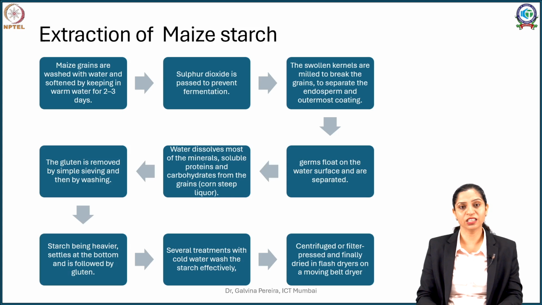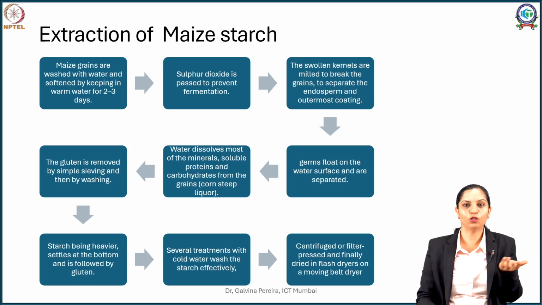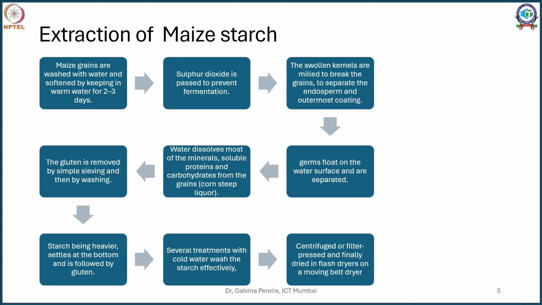Now for other drugs such as potato, which doesn't contain much of the gluten, the process is much simpler. You have to grind it, just separate the cellular debris and pass it through a fine mesh. What is going to happen is through that fine mesh your tiny starch particles will separate down. Just give it a little treatment and you will get your purified starch done.